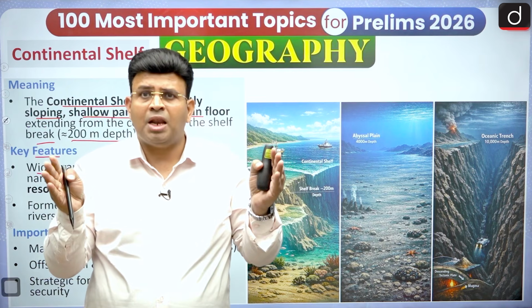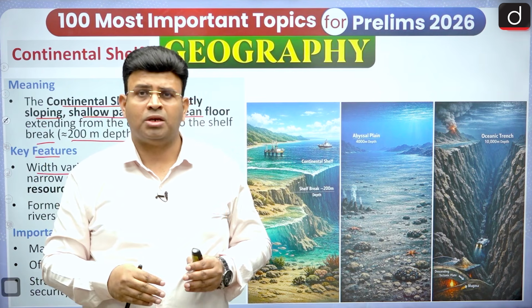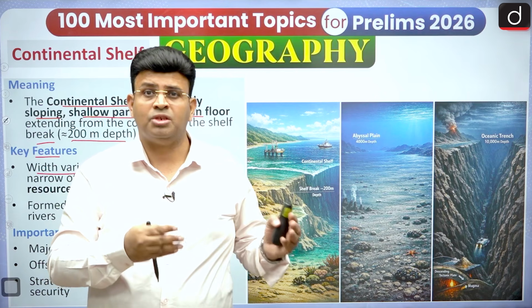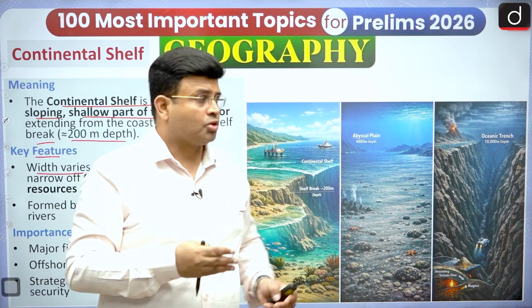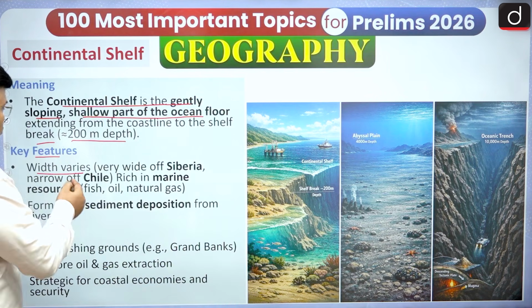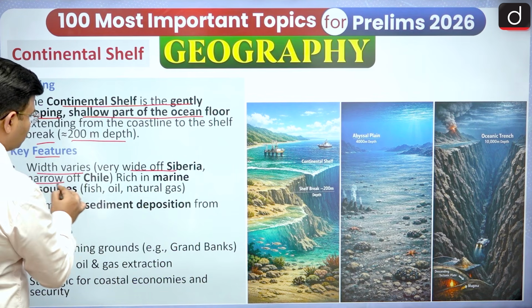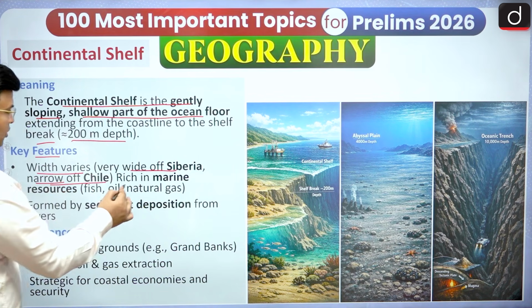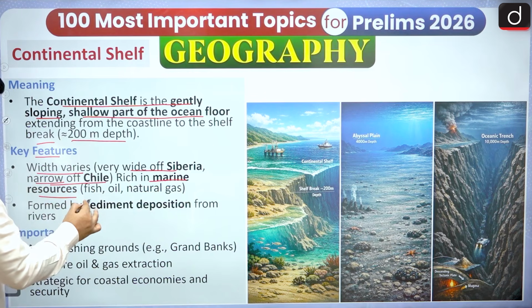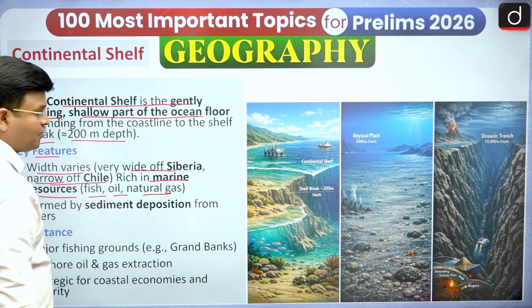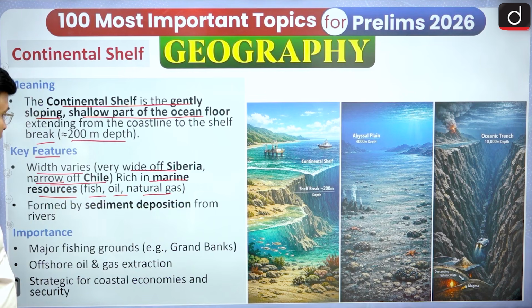A country having a large continental shelf can have a good amount of petroleum reserve and different kinds of natural gas reserve. So width varies: Siberia is very wide, and in Chile it is narrow. It is rich in marine resources, fish, oil, natural gas, and different things can be found in this region.